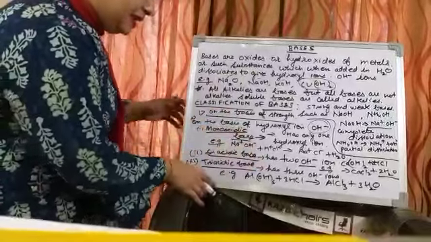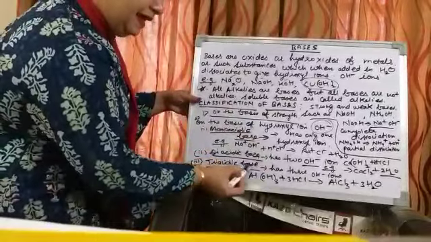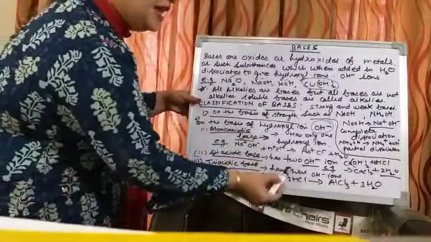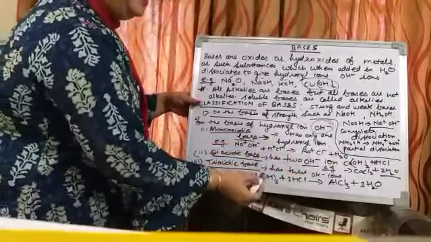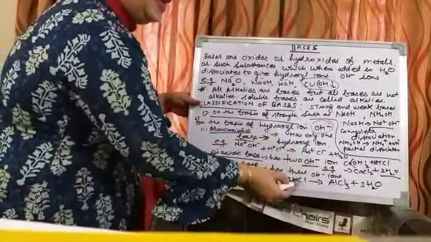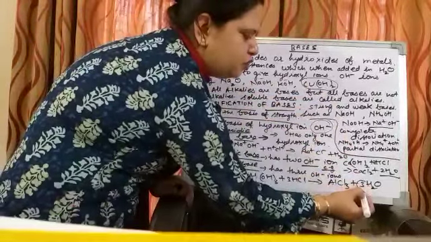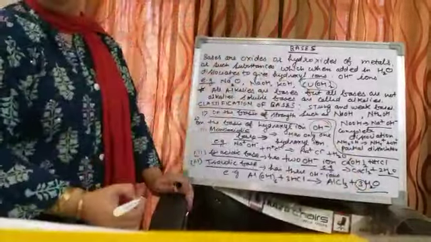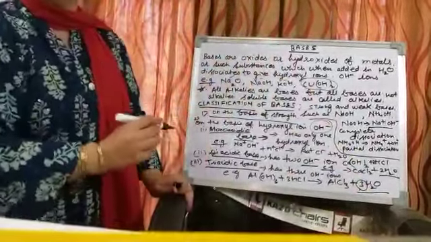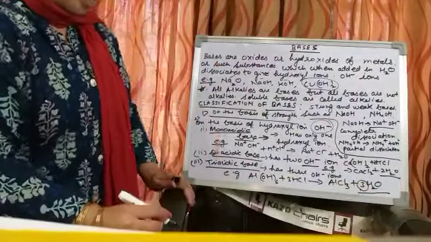And the third one is triacidic base. Triacidic base consists of 3 hydroxyl ions. Same thing, during neutralization reaction it reacts with acid to give how many molecules of water? Now the word tri is for what? The word tri is for 3. 3 molecules of water. So this is about the classification of base on the basis of hydroxyl ion.